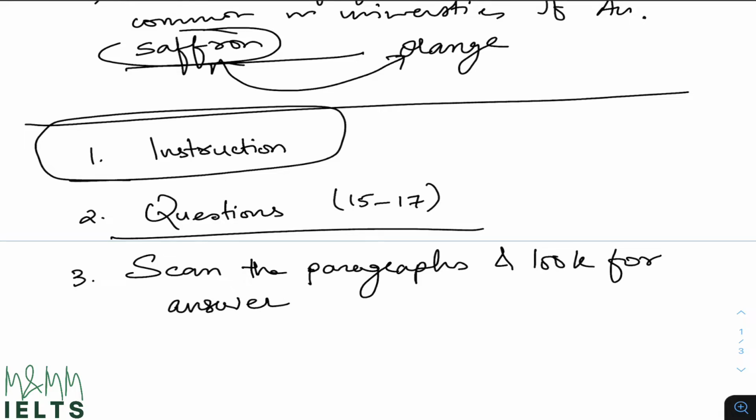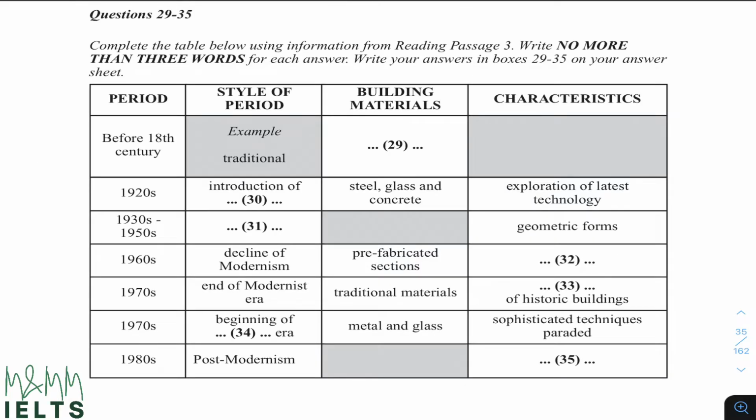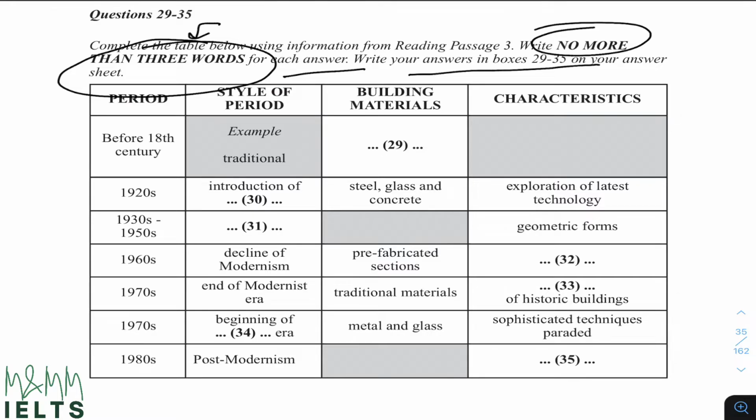So this is the gist, obviously, of how to solve this question, but let us do one question and see how to actually solve this type of question. Let's get started. On your screen is an example of a short answer question. Let us read the instruction first, as discussed. Complete the table below using information from reading passage 3. Obviously they have given us a passage. Write no more than 3 words for each answer. Write your answers in boxes 29 to 35 on your answer sheet.